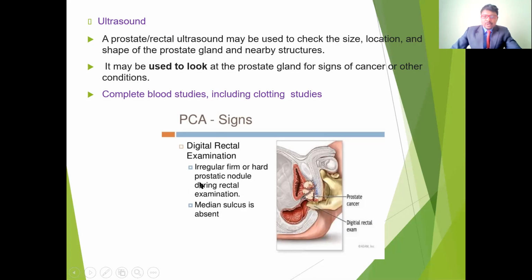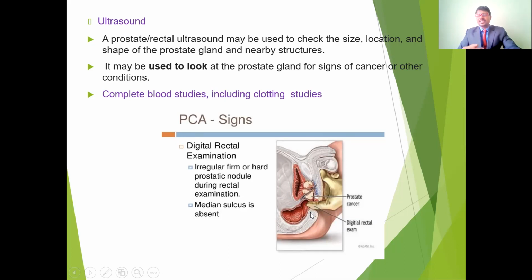And also we are going to check the digital rectal examination. Through the digital rectal examination, you wear a glove with xylocaine, the local anesthetic. If you put the fingers into the rectum, we are going to palpate the abnormal prostate, which will be irregular and hard, with fringe-shaped nodules that we are going to find during the digital rectal examination.